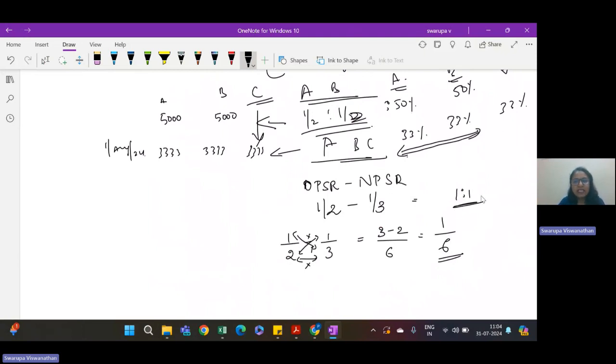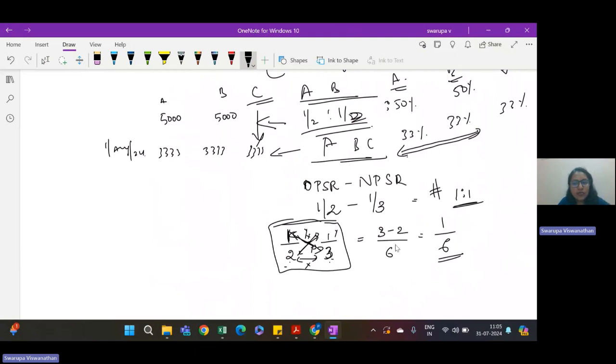If they are sacrificing in some other ratios, okay, here in this case, they have sacrificed in the same ratio of 1:1. If they have sacrificed in some other ratio, you will be able to identify that when you solve this equation. So you should know it is old profit sharing minus new profit sharing, and how to solve the equation. It is 1 into 3, 2 into 3, and 3 into 3.